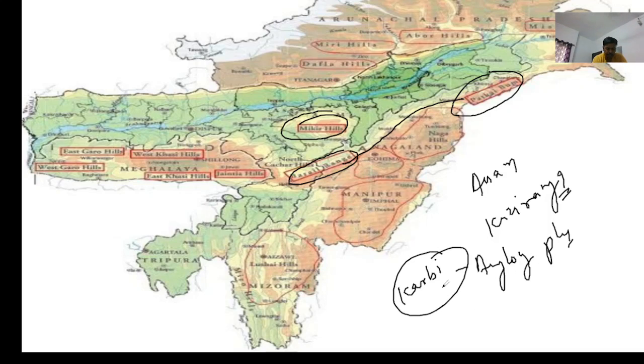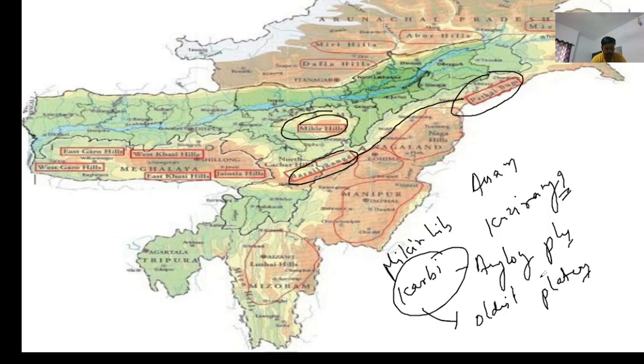So Karbi Plateau is also known as Mikir Hills. Mind it. I hope you have heard about Karbi Anglong. Okay. And Mikir Hills or Karbi Anglong is the Assam's oldest plateau.